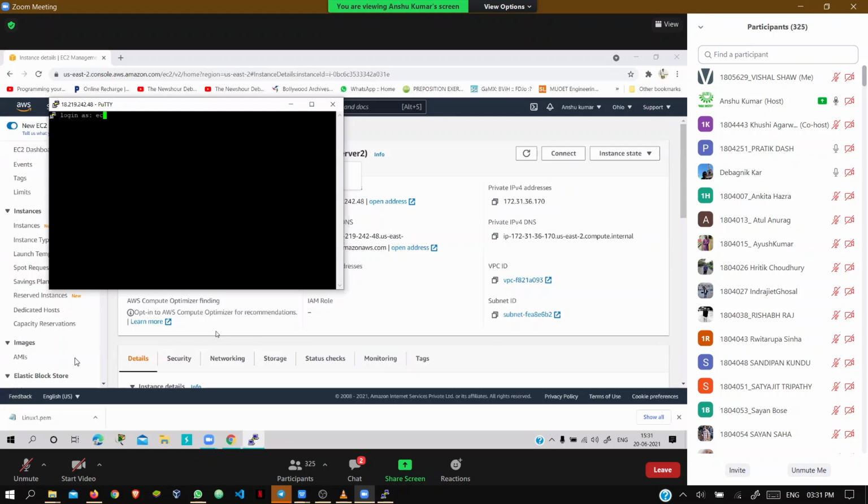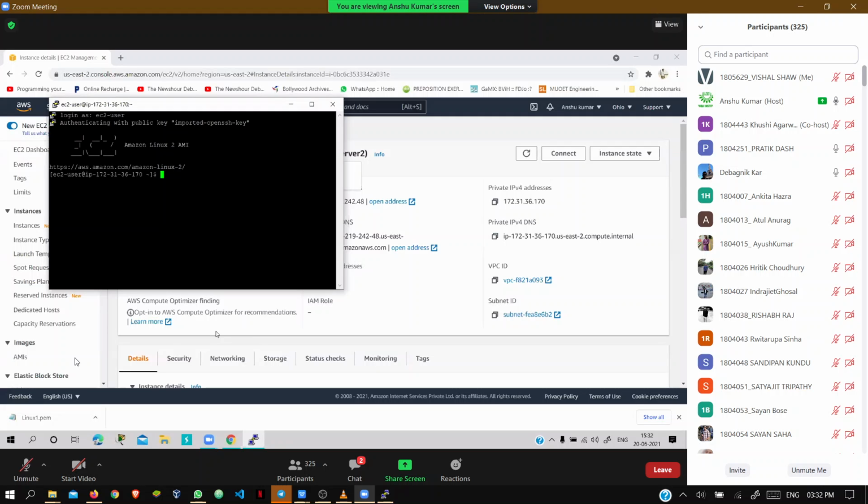Whenever you type the password, it doesn't show what you are typing, but for the login it will show all the text you write. So basically it is EC2-user, and press enter.